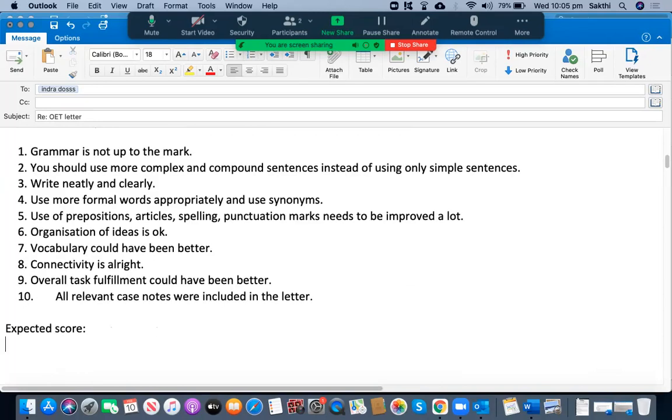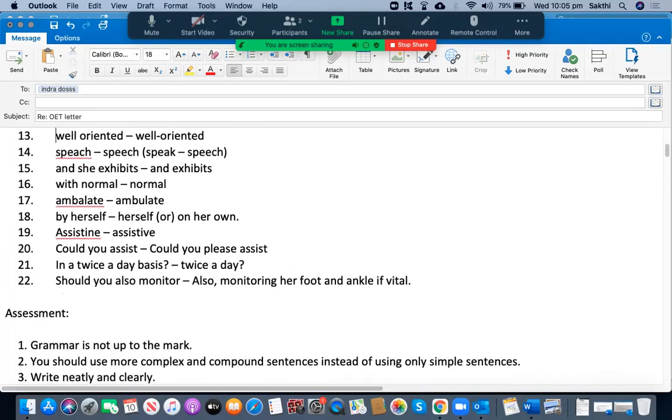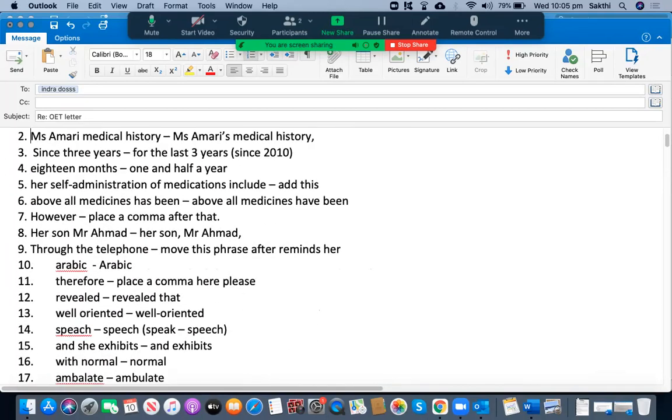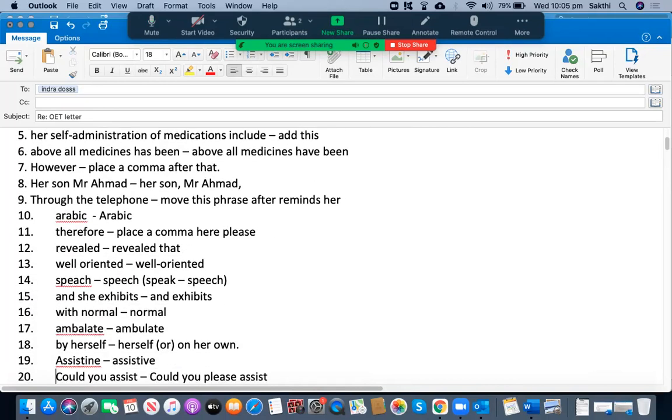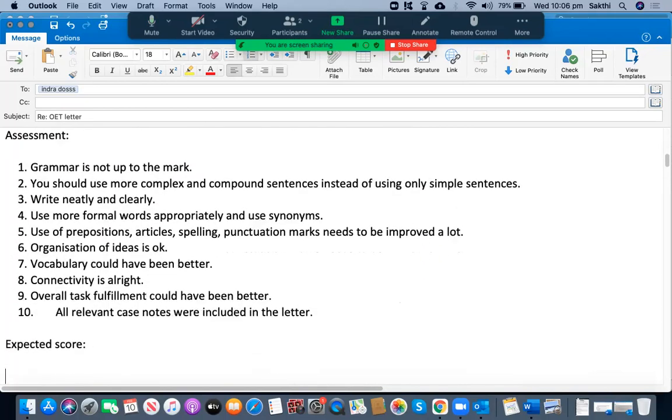Looking at the severity of the mistakes you have committed, I believe that you have committed 22 mistakes, and most of them are the major ones. One more thing, sorry. Use of capital and small letters needs to be improved too.